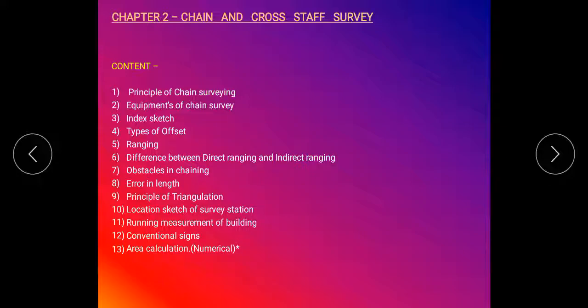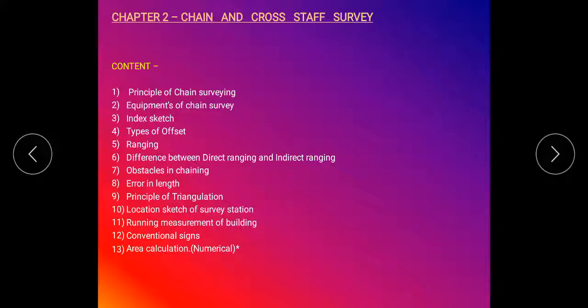The first content is the principle of chain surveying, second is the equipment of chain surveying, third index sketch, fourth types of offset, fifth ranging, sixth difference between direct ranging and indirect ranging, seventh obstacles in chaining, eighth error in length, ninth principle of triangulation, tenth location sketch of survey station, eleventh running measurement of building, twelfth conventional signs, and last, thirteenth, area calculation, numericals.